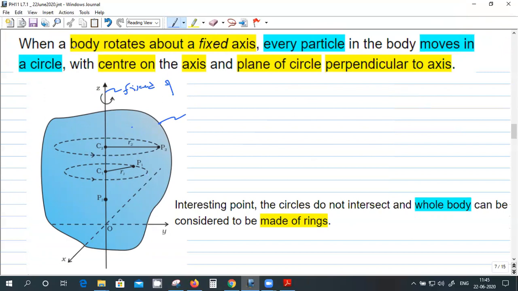So if you take any particle inside the body, it will move in a circle, right? This P1, P2, and P3. Is it clear? And this circle will be perpendicular to the axis. And if you take a particle P3 on the axis, it is not moving. Any particle along the axis is not moving.